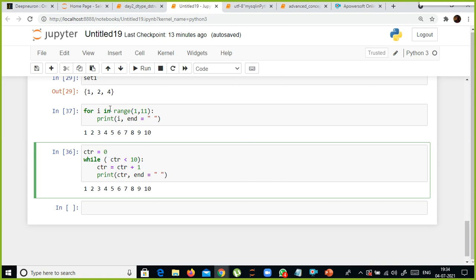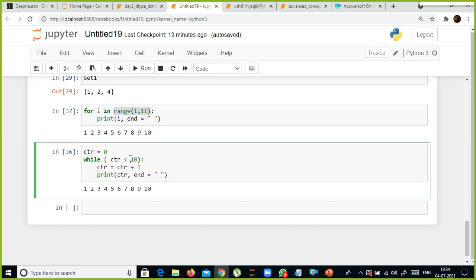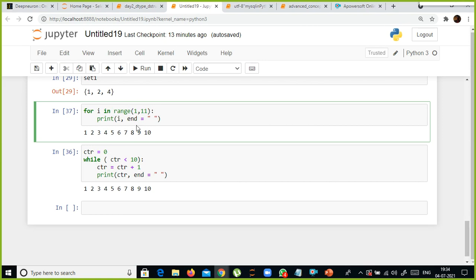But the difference here is, here I have used range. Here I don't have to use any condition. I simply specify the end here, a definitive end. But here, instead of using a definitive end, I am going to use a condition. Only when the condition is true, this one will get executed. But in the for loop case, we are not checking any condition. Whether the condition is true or not, the loop will get executed.